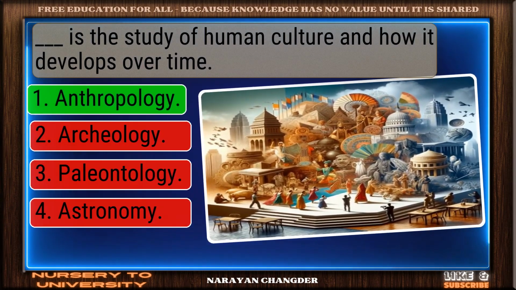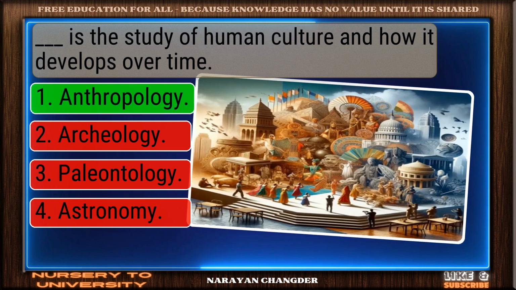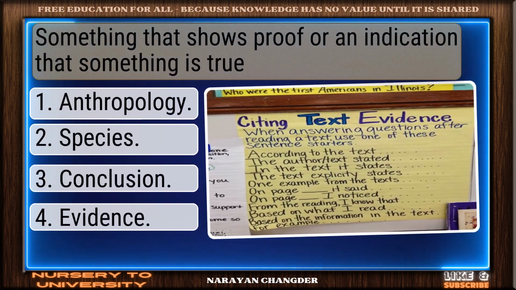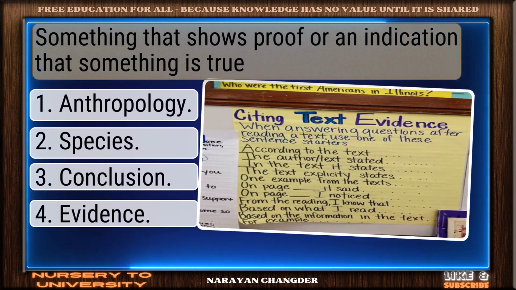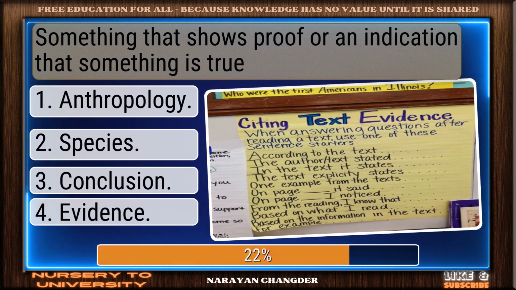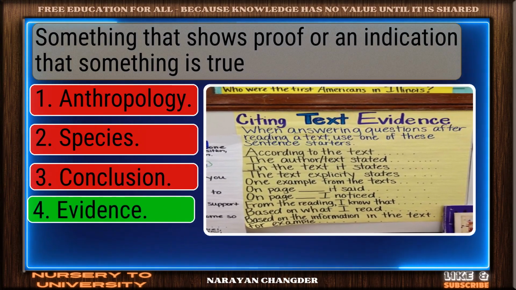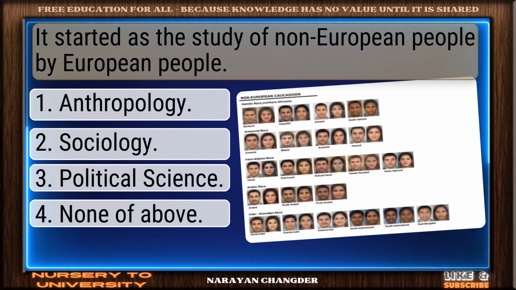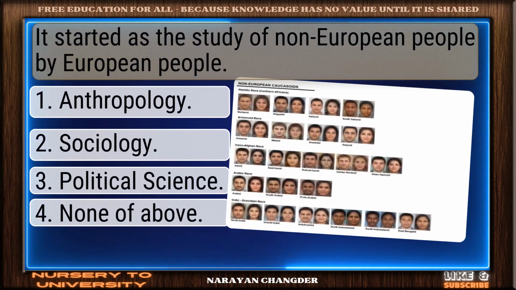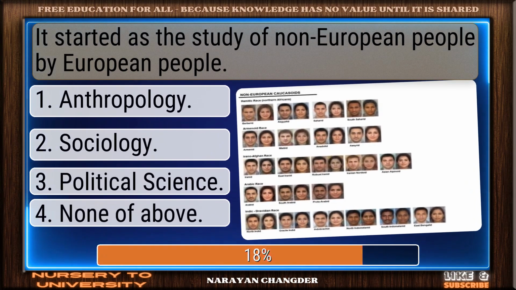Solid response. Anthropology is a valid choice. Something that shows proof or an indication that something is true. Strong choice. Evidence is the right answer. It started as the study of non-European people by European people.